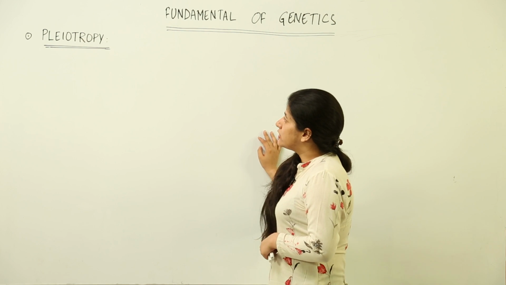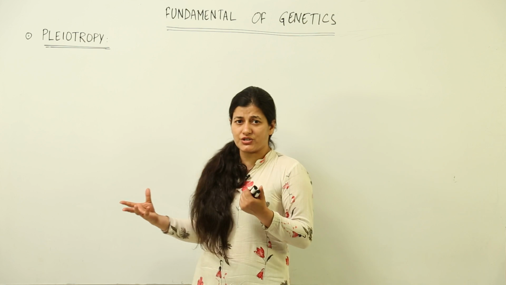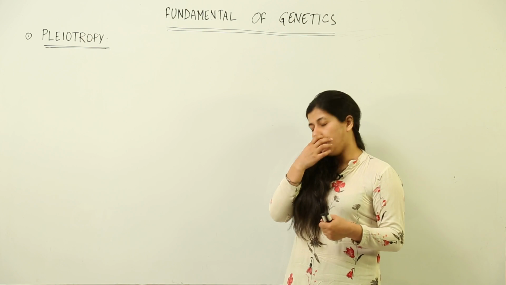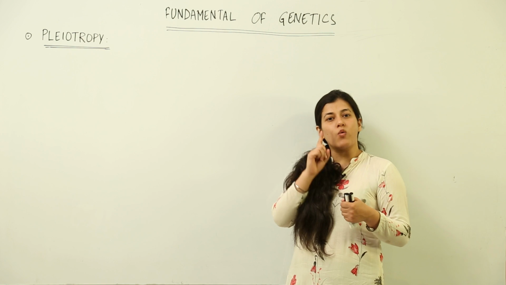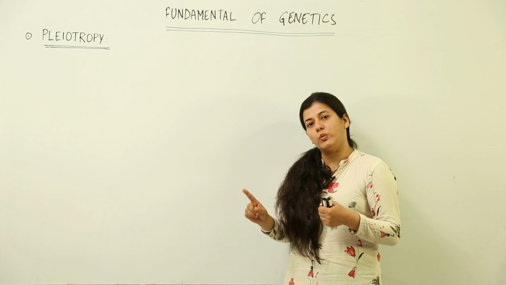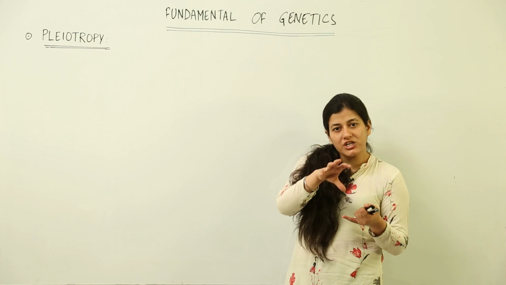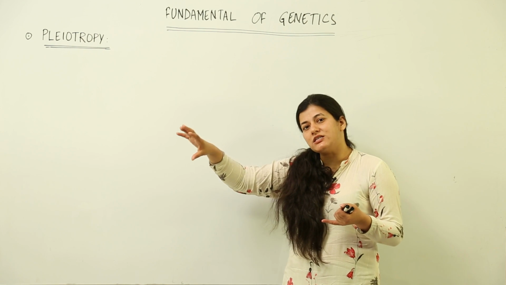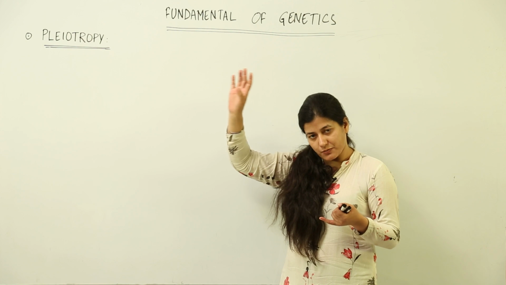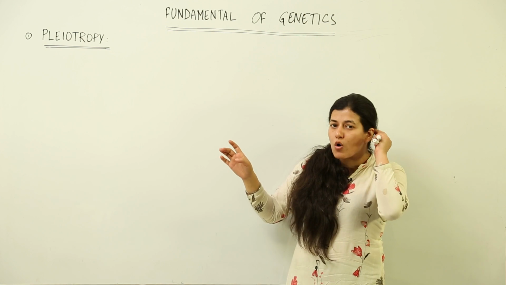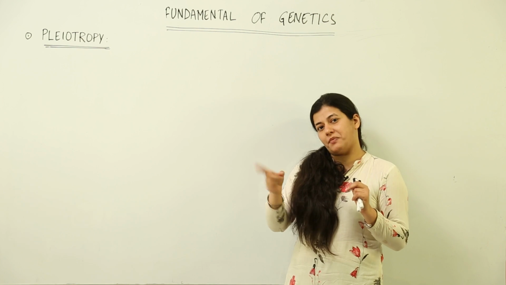Okay, so again the definition is not clear enough. What does pleiotropy actually signify? Till now we had seen that one gene is responsible for one phenotype. As if you had talked about the tall gene, it was giving the characteristic of height. Either it could be responsible for tallness or for being dwarf, but the character that was expressed was singular.